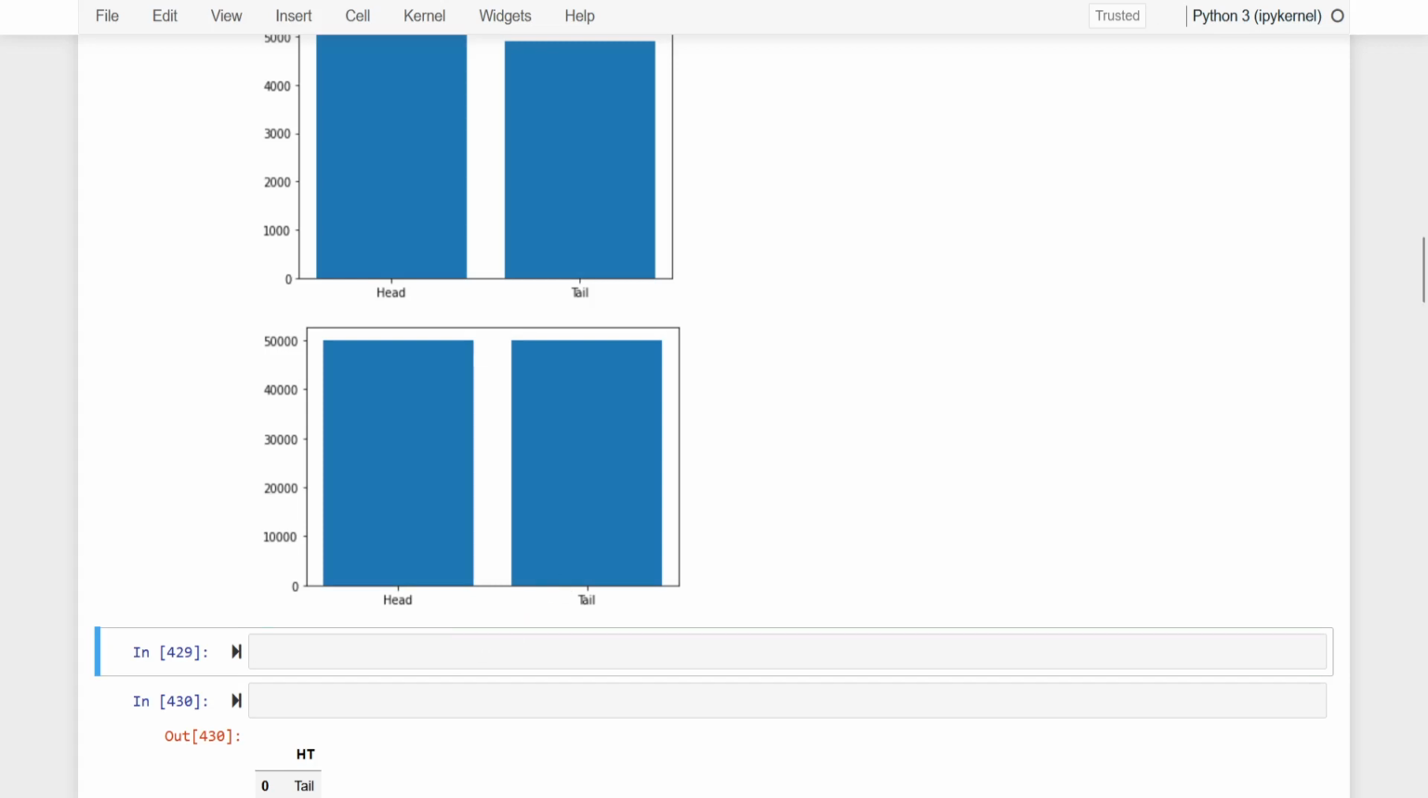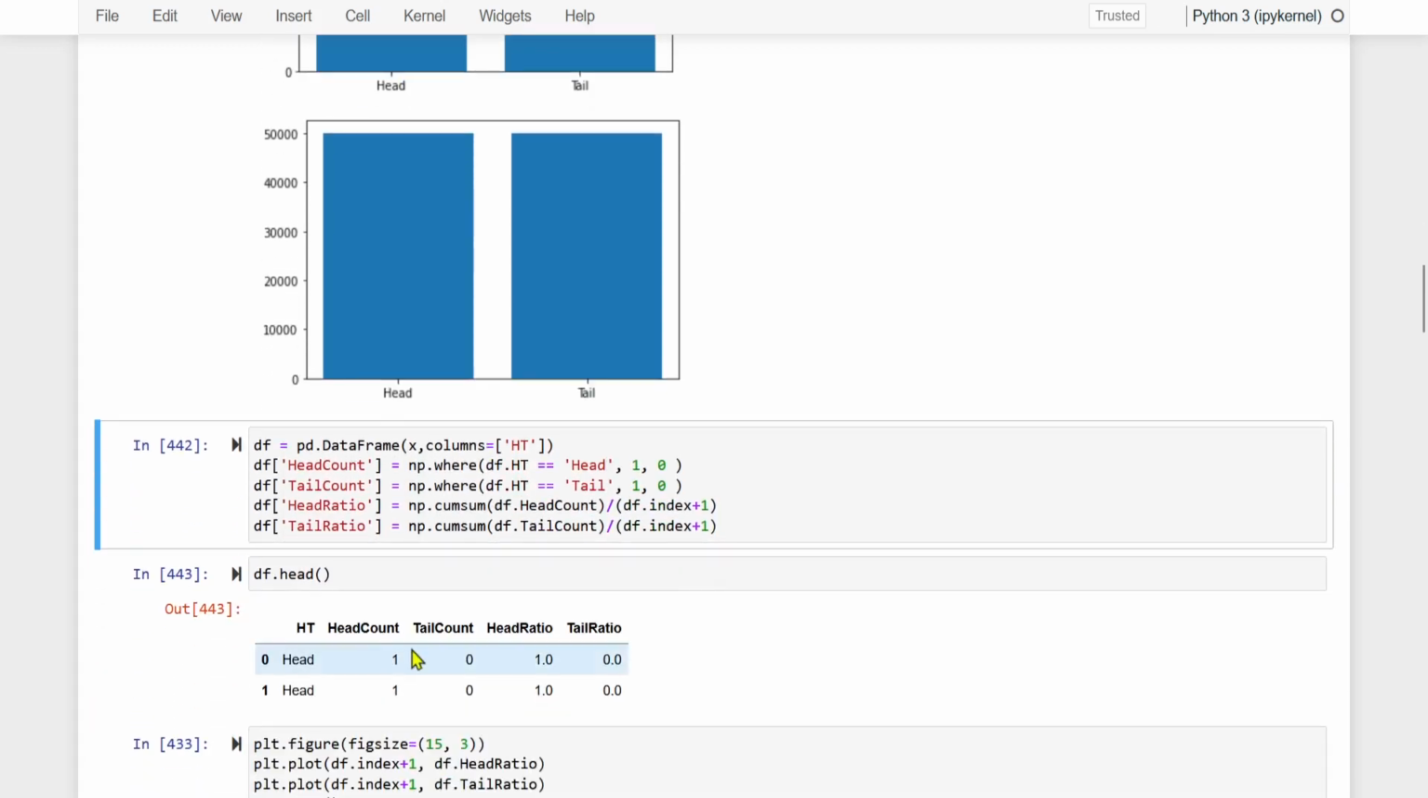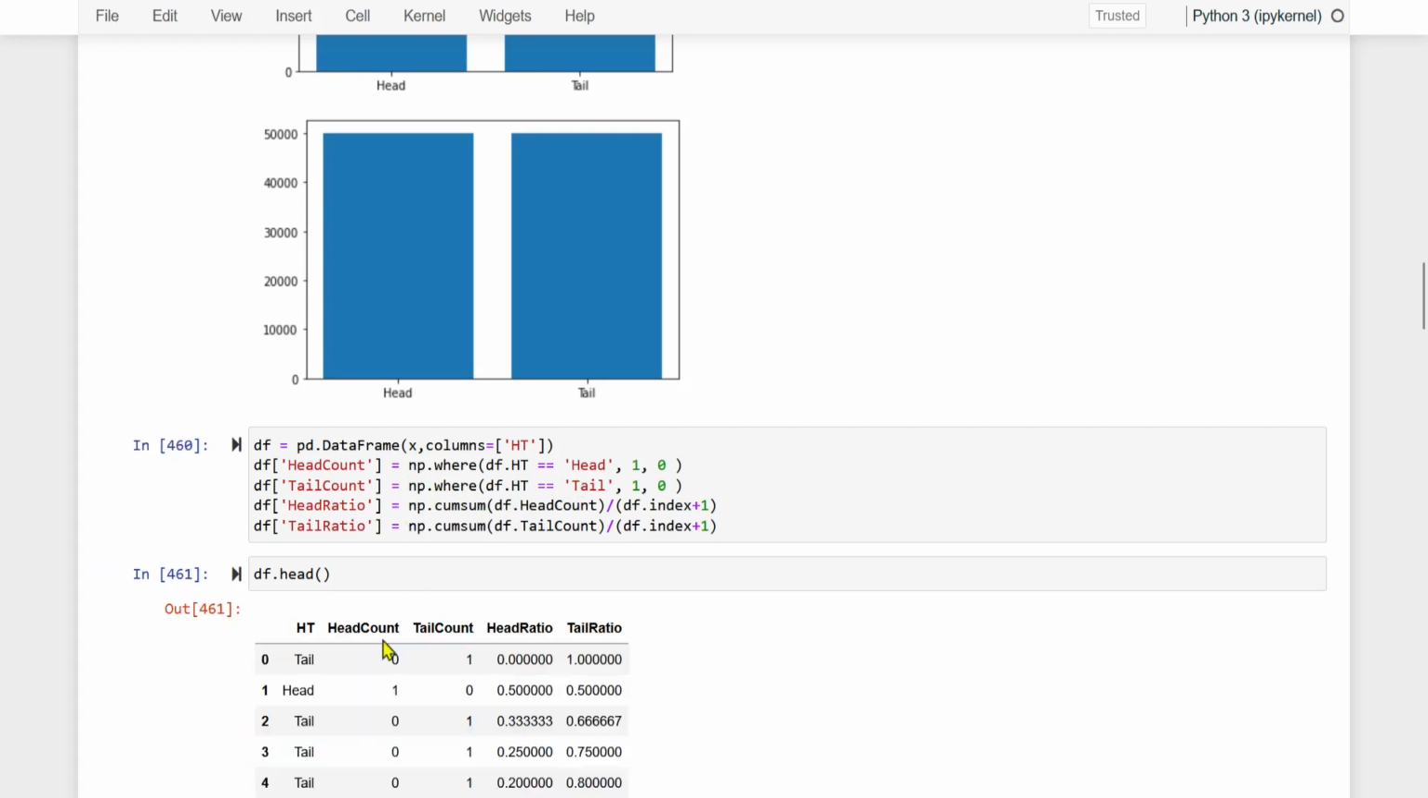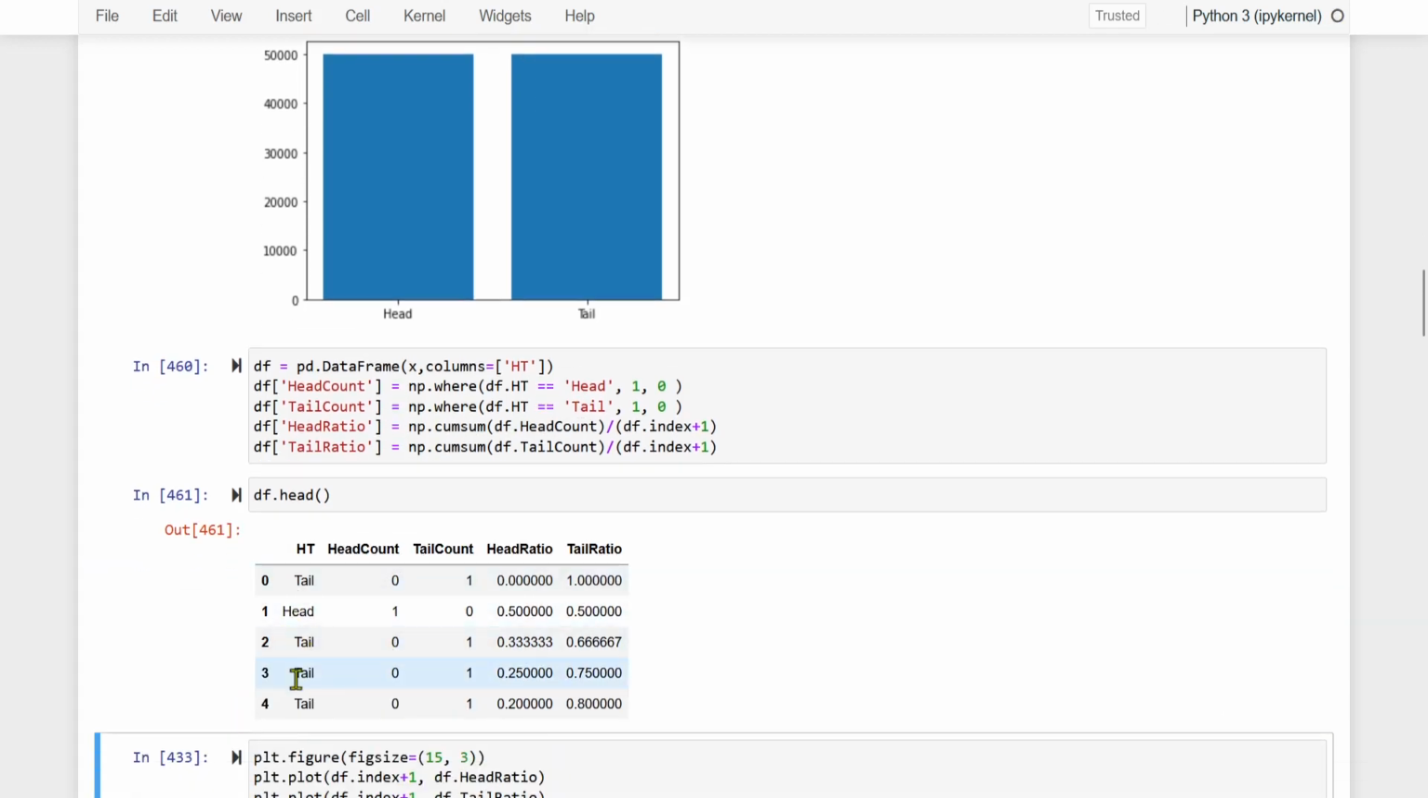Let us also create a data frame. Okay, we have created a data frame like this. What we have done? Look at this column. This particular column says whether it is heads or tails. And then here we have taken the count, the count for heads and the count for tails. And then we have also taken the ratio. What is the ratio of heads and what is the ratio of tails? Okay. And we are seeing only the initial 5 records.